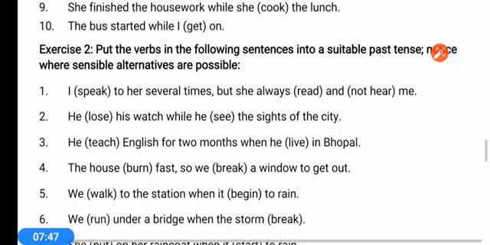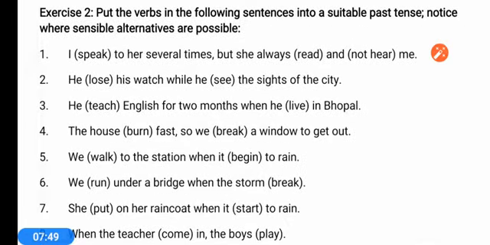In the second exercise, it is not given where it is past continuous and where past simple. You have to identify and make past continuous and past simple. I speak to her several times, but she always read and not hear me. The first one I am going to do for you. I spoke to her several times, but she was always reading and did not hear me.